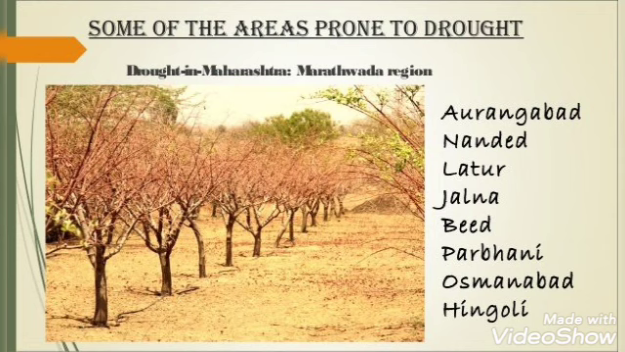That is why it is called agricultural drought. And some of the areas in India that are prone to drought are in Maharashtra: Aurangabad, Nanded, Latur, Jalna, Bid, Porbandar. These are the different areas.